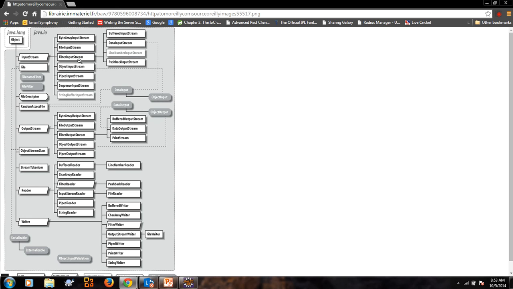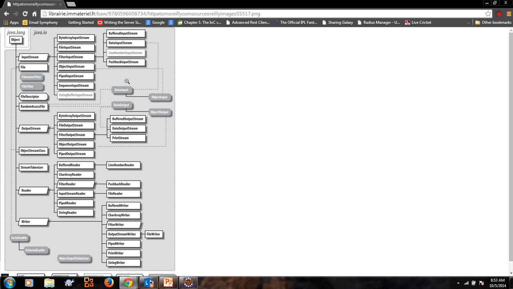Now, if I talk about this filter input stream, it is again extended by other classes like buffered input stream, data input stream, line number input stream, and pushback input stream.